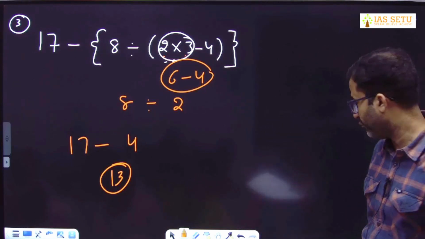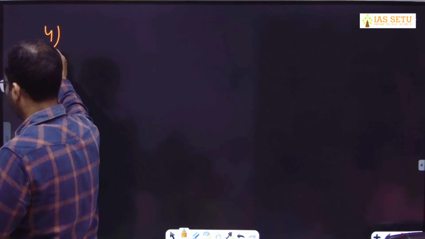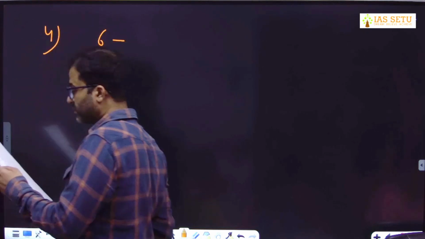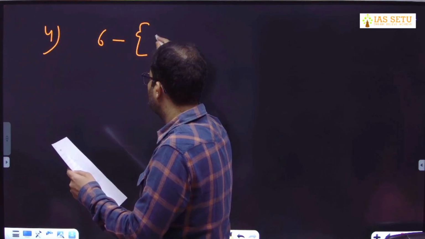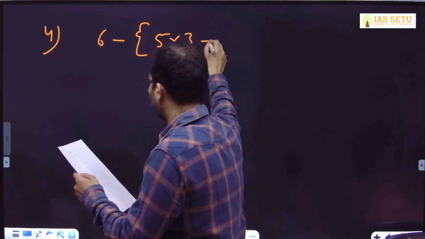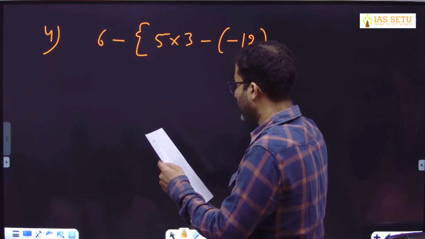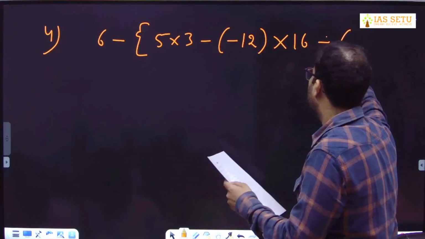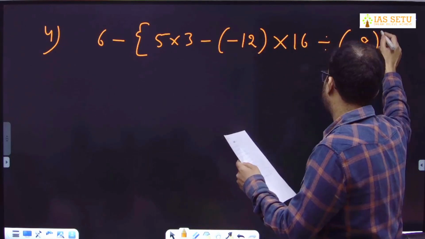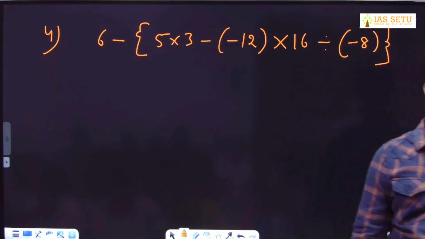Next, question number 4. 6 minus curly bracket start 5 into 3 minus bracket start minus 12 bracket close into 16 divided by minus 8 curly bracket close. Take time, go slow, step by step.